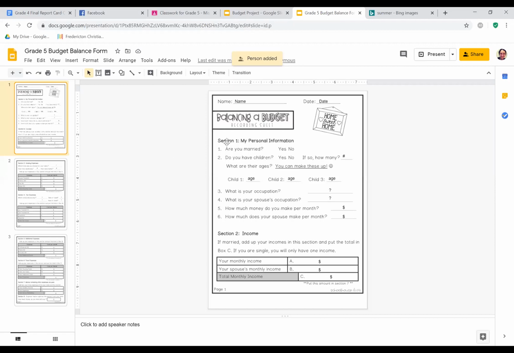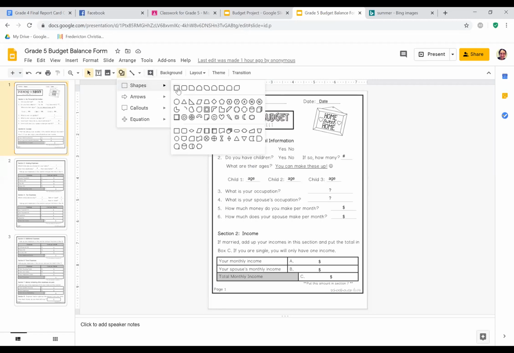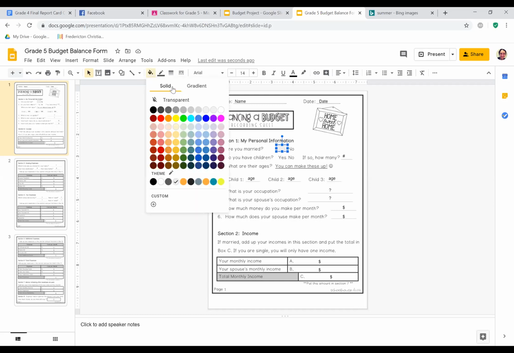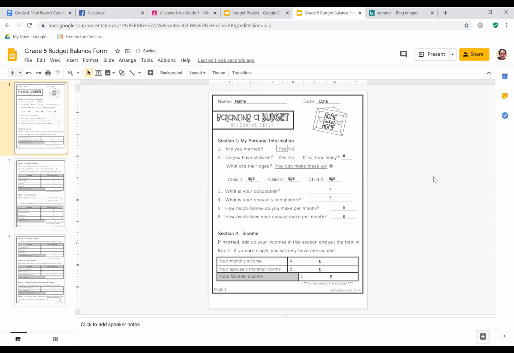So here, are you married? Yes or no? You fill this out all based on your situation. These ages you can actually fill in right here. For yes or no, just go up to the circle up here and you could put a square over yes or a square over no, that sort of thing. That'll work. You just want to make sure that it's not filled in. See how this is filled in with gray? Just put transparent and then I'll be able to see what's underneath like that.